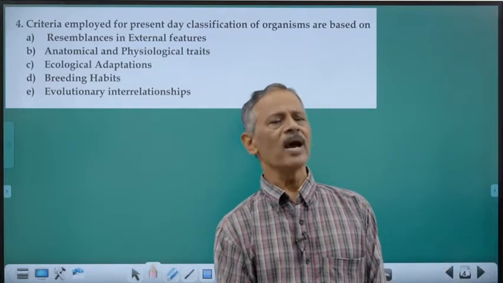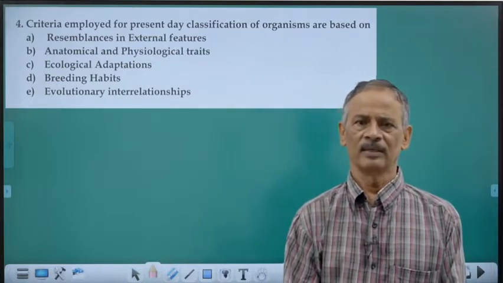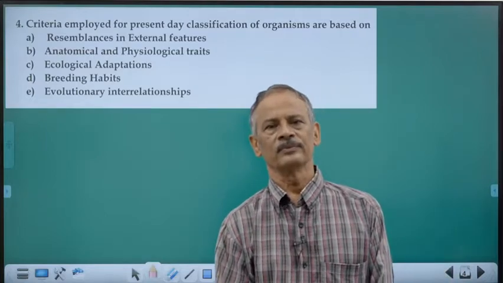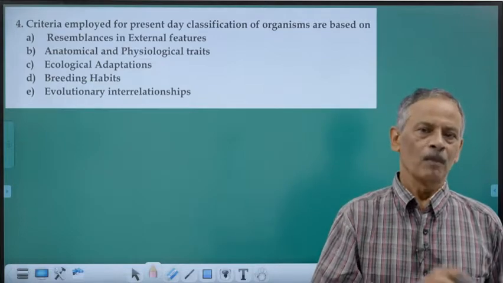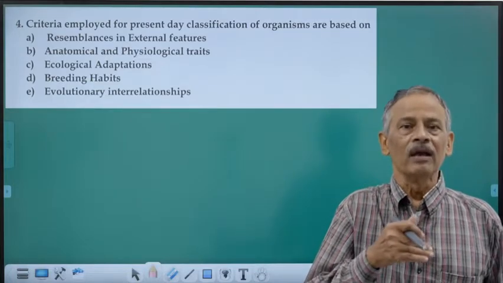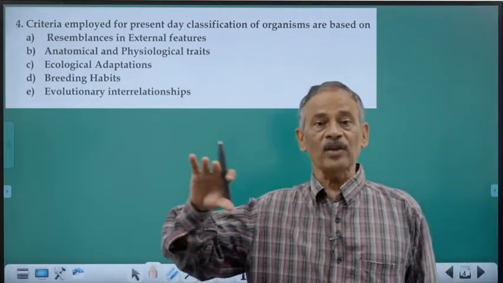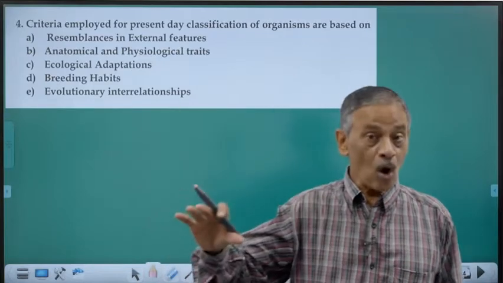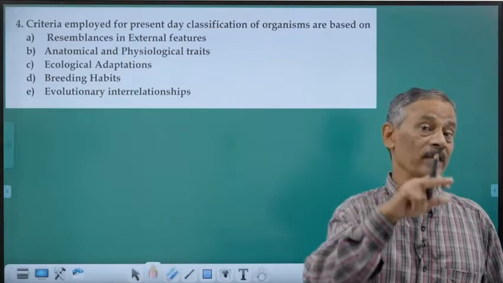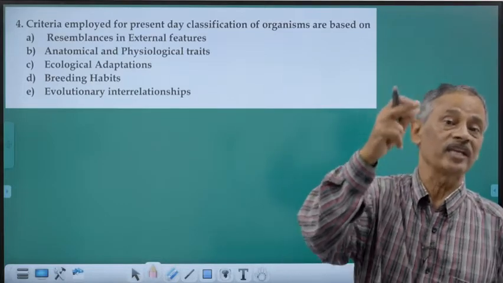It is called artificial or phenetics, based upon external morphology. But nowadays, we know that the large variety of organisms now present in this world evolved because of evolution. They are all having an evolutionary history.